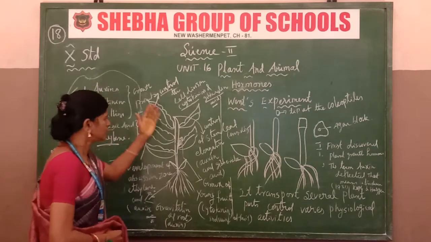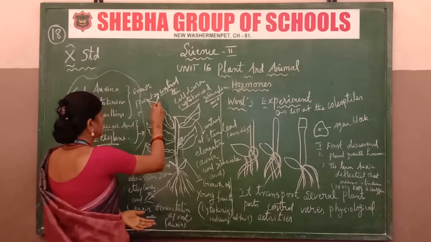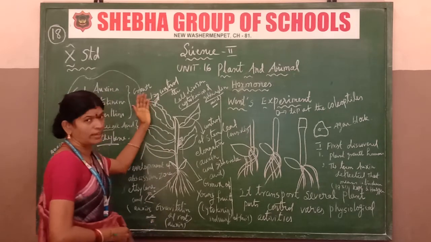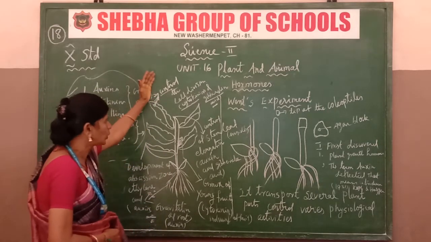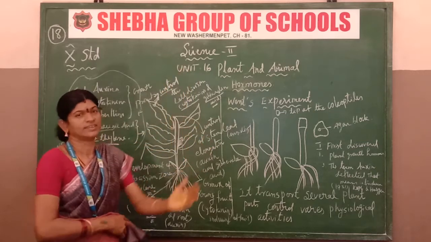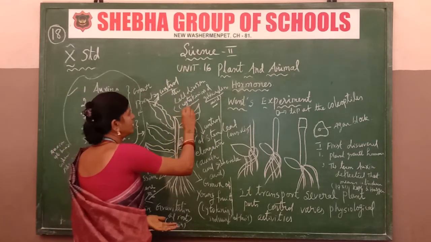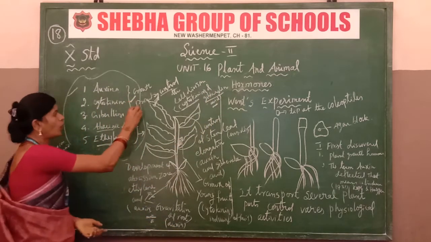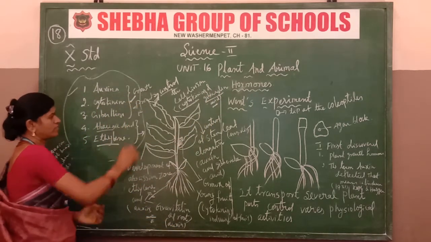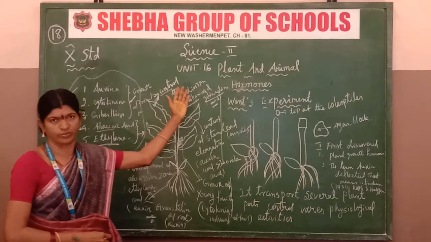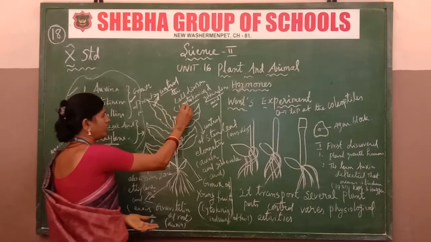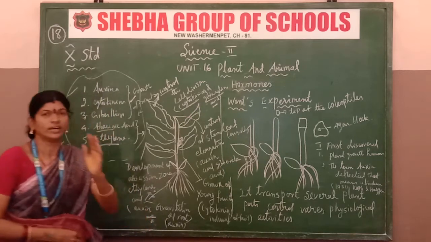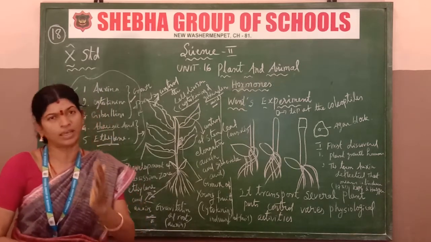So next, the plant. First, the top of the leaf. What is the leaf's function? It controls cell division. So what hormones will be produced? Cytokinin and gibberellin. So the growth-promoting hormones will be produced in the leaf. It's clear: cytokinin and gibberellin hormones control the cell division of the plant.